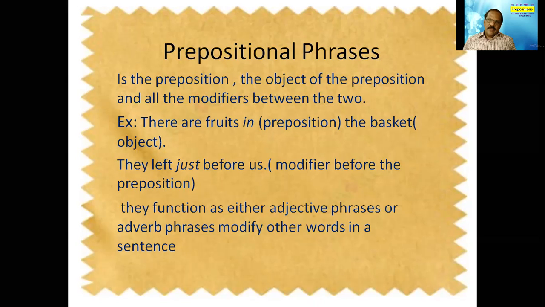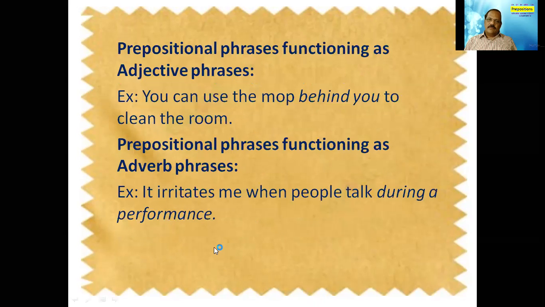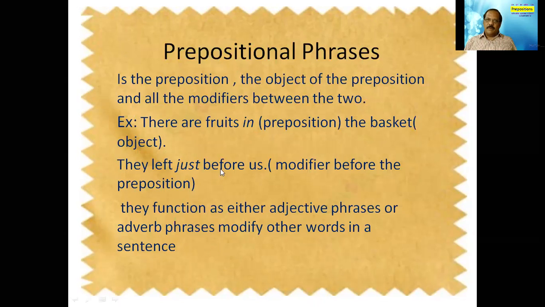So what is that? There are fruits in the basket. That means we are using the preposition in. The basket is an object here. Sometimes it may be the modifier. If you look at the second example, we find the modifier before the preposition. They left just before us. So here just is a modifier, we can say.